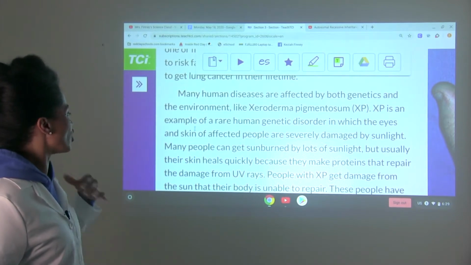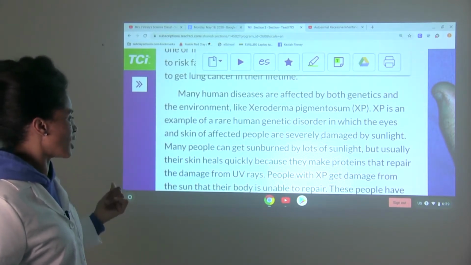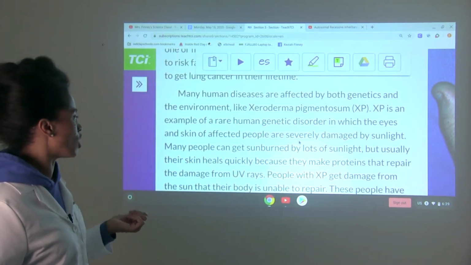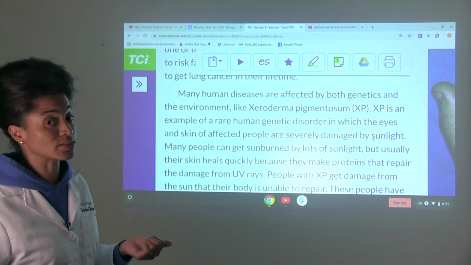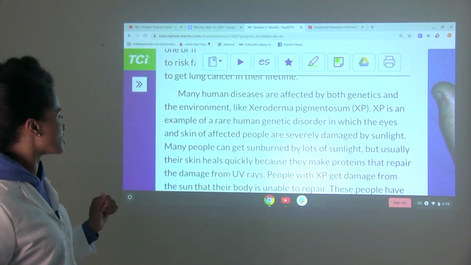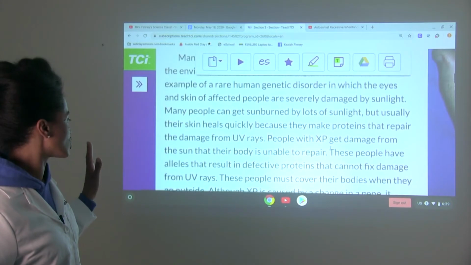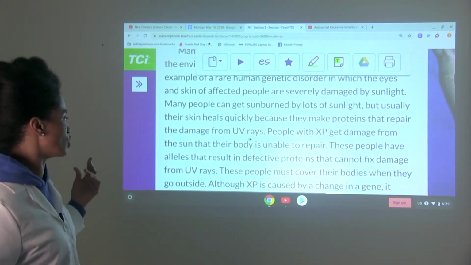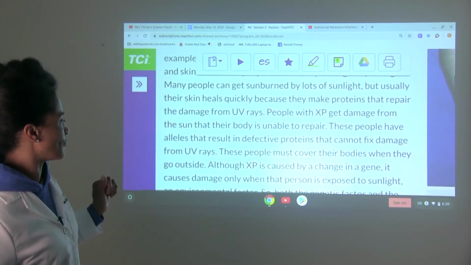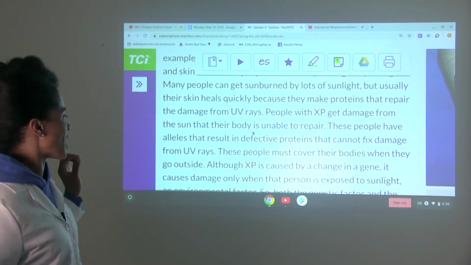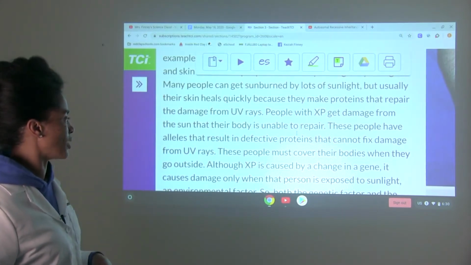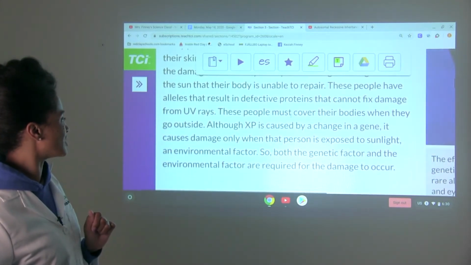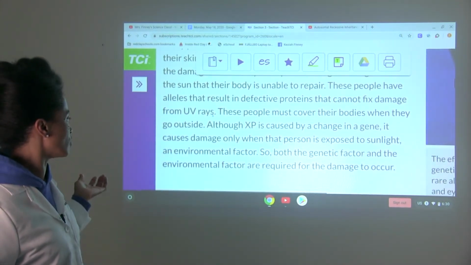XP is an example of a rare human genetic disorder in which the eyes and skin of affected people are severely damaged by sunlight. Many people can get sunburned by lots of sunlight, but usually their skin heals quickly because they make proteins that repair the damage from UV rays. People with XP get damage from the sun that their body is unable to repair. These people have alleles that result in defective proteins that cannot fix damage from UV rays.